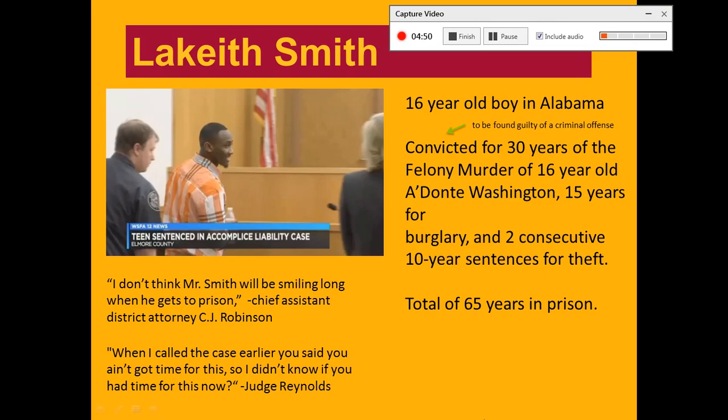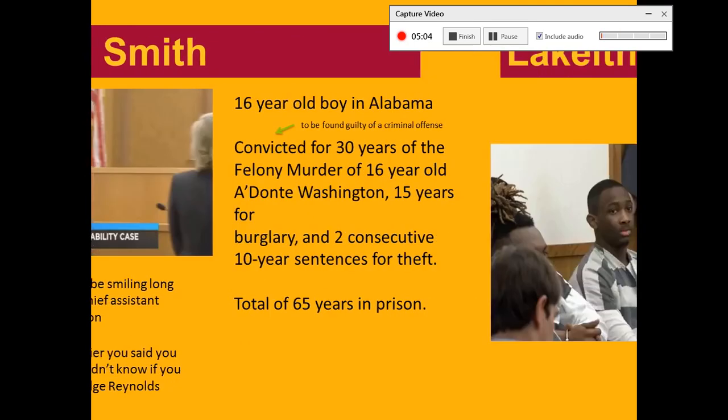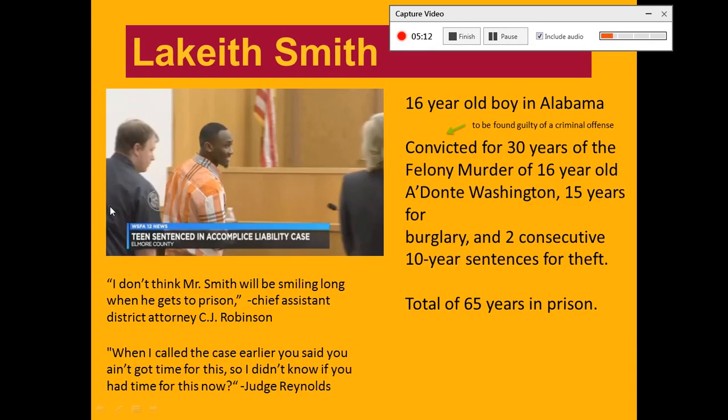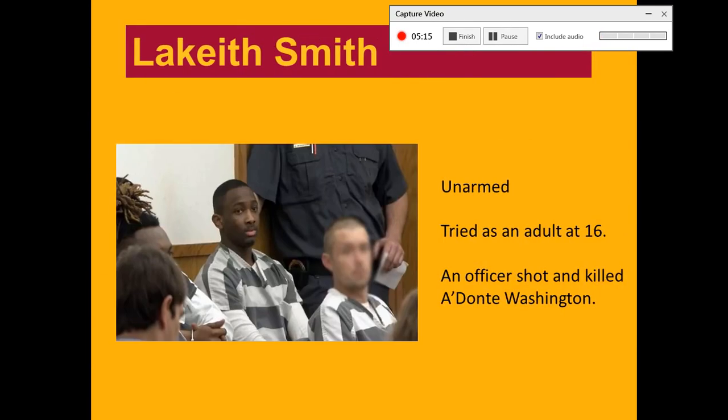So this is what happened. They went to go rob the house, right? I already said this. At the end of the day, Adante Washington, Lakeith's friend, was murdered. Turns out Lakeith was unarmed. So why did he go to prison for Adante Washington's murder? So he was unarmed. He was tried as an adult. And boom, an officer shot and killed Adante Washington, and Lakeith went to prison for this.